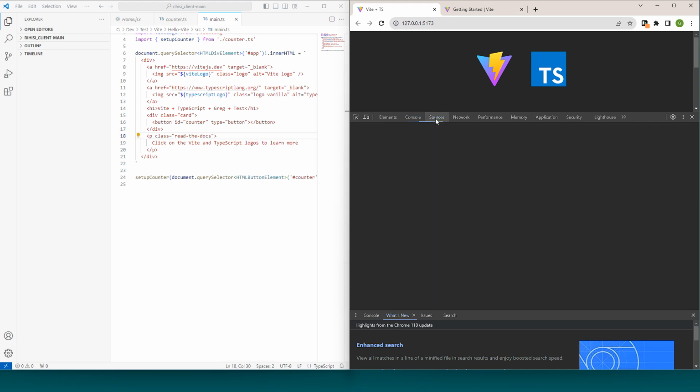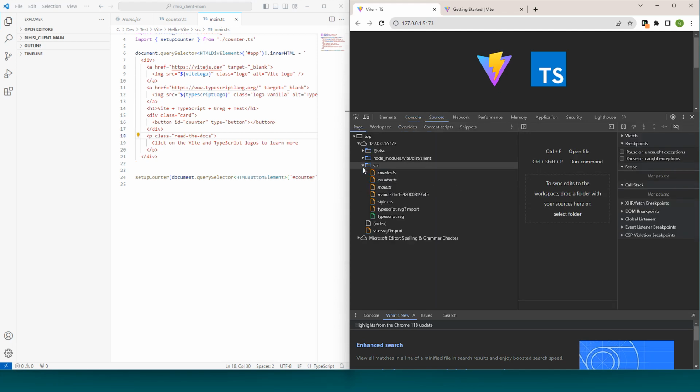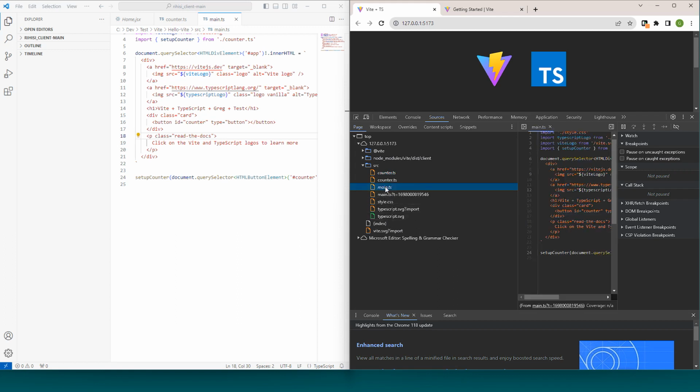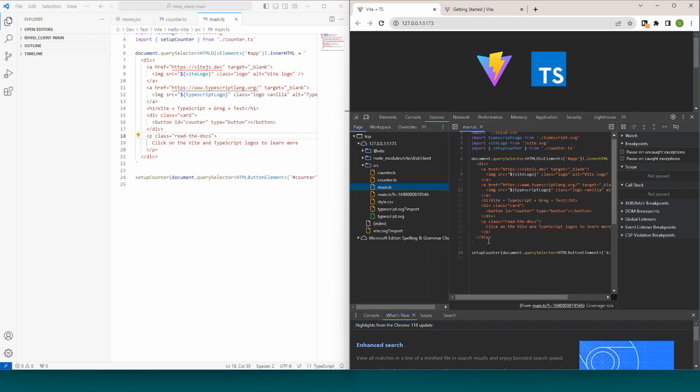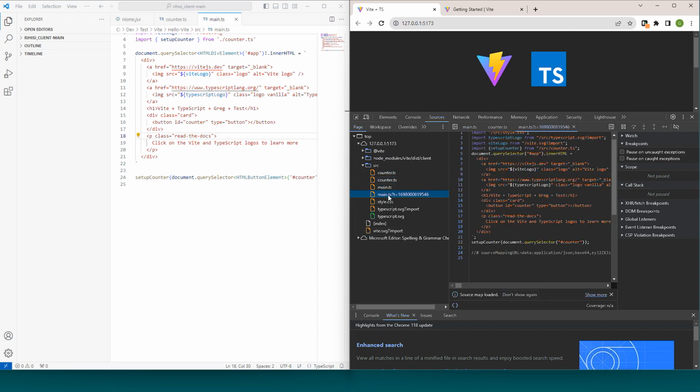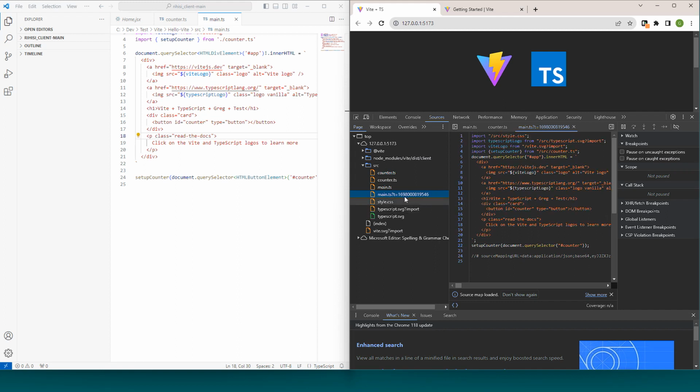All right, so now let's do an F12 over here, and we can expand this out a little bit. And we have our sources. If we wanted to come down here and look at our TypeScript, as you can see, it has our TypeScript right here, and our counter, and this one is our main. Not quite sure why there's this second one, but in any case,